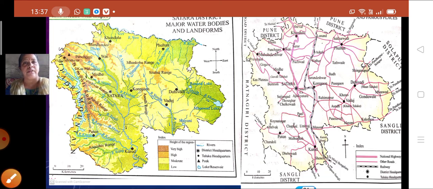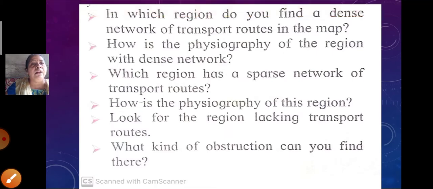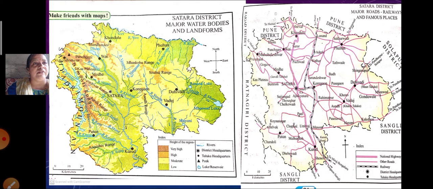Next question. Look for the region lacking transport routes. Now again see the map. Look for the region. Now here you are going to see which region is having lesser transport routes. It is the western part of the Satara district which is having the less transport routes. Okay, so which region? Western part of Satara district.